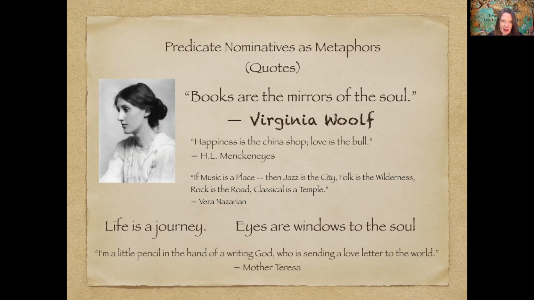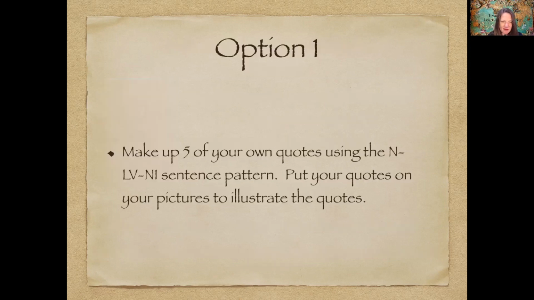You may want to look up quotes that are metaphors. May just want to Google metaphors and see some metaphors that you like, and then find that sentence pattern in there. Noun, linking verb, noun one. That would be a fun activity to do, just to come up with a couple of them, 2 or 3. I like this bottom one by Mother Teresa. I'm a little pencil in the hand of a writing God who is sending a love letter to the world. So what is she saying she is? A pencil. The pencil's a predicate nominative there.